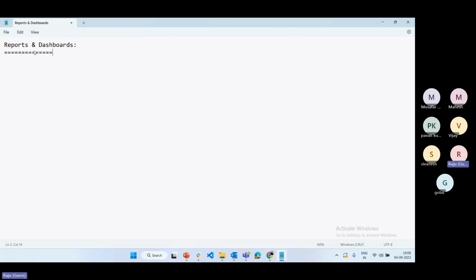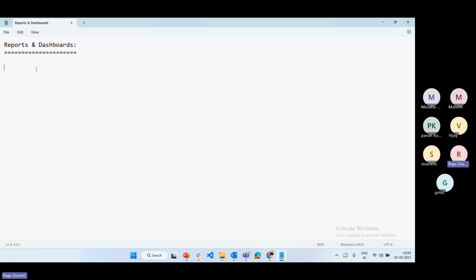So today I'm going to start with reports and dashboards. These two are interrelated. Without reports, it is not possible to generate a dashboard. So you have to learn both reports and dashboards, because sometimes in real time, business users ask to generate some reports from Salesforce, or ask to create some graphical representation using a dashboard.